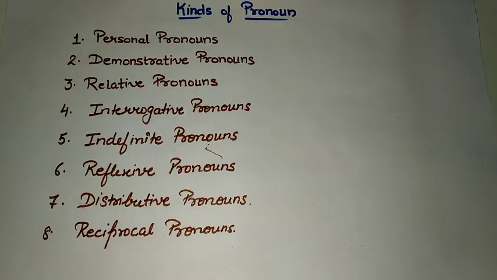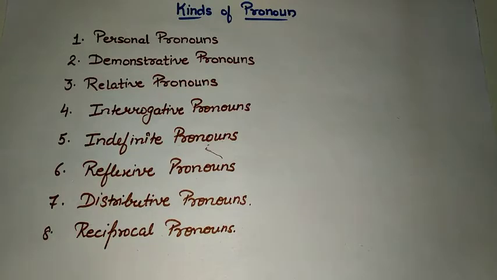Fourth one is interrogative pronouns. These pronouns are used to ask questions. Words like who, what, which, etc. comes under interrogative pronouns. Next is indefinite pronouns. Indefinite pronouns are used to show some general meaning.